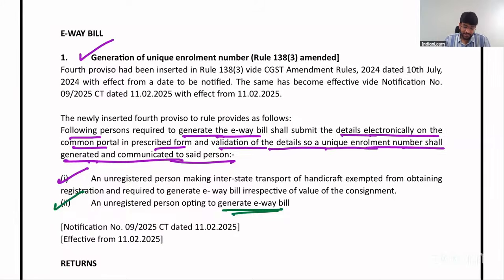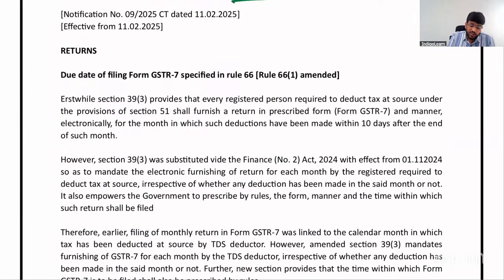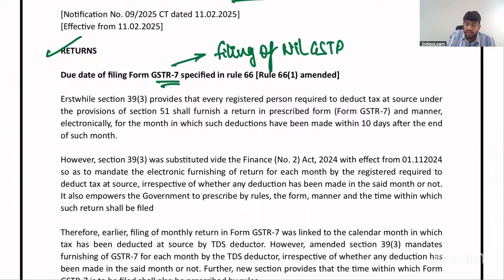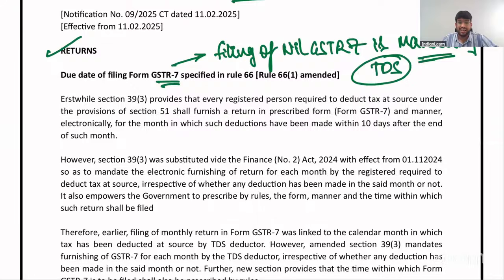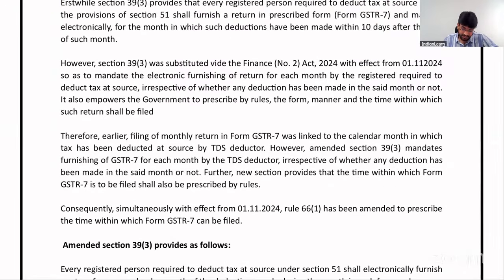Clear? Done. Next, returns. One new point, GSTR 7. The concept is that filing of nil GSTR 7 is mandatory now. That means every month you should definitely file, whether there is any TDS or there is no TDS. Earlier, only if TDS was there, we used to file. But now for every month you have to file. You can see this slide.